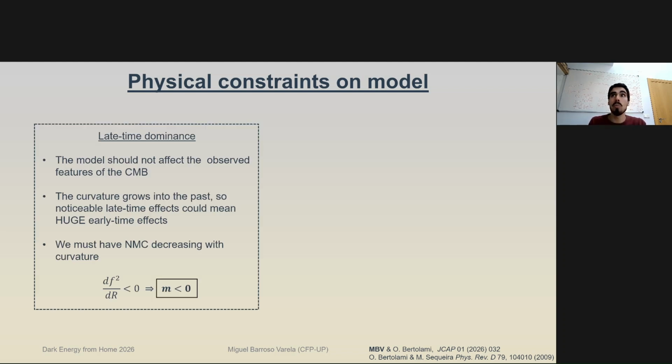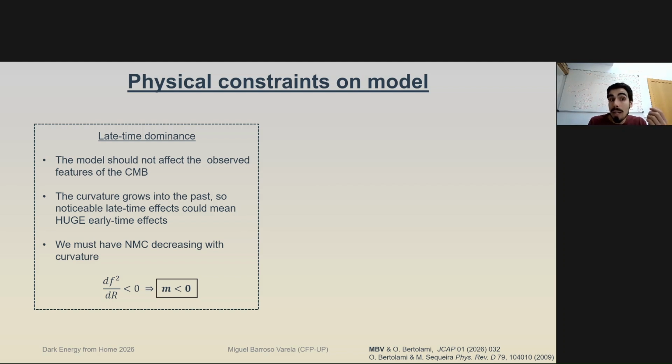That means that we do not expect our model to affect the observed features of the cosmic microwave background. That has to do with the fact that they are so precisely measured. And we know the curvature grows into the past, as the universe is contracting into the past or expanding into the future. And so any noticeable late time effects, if they then increase into the past, are going to be absolutely huge. And so they can completely spoil the CMB data.